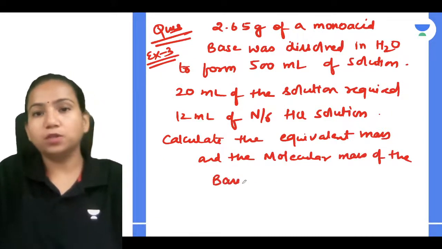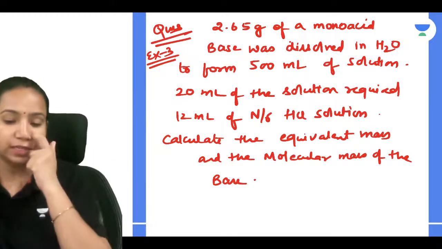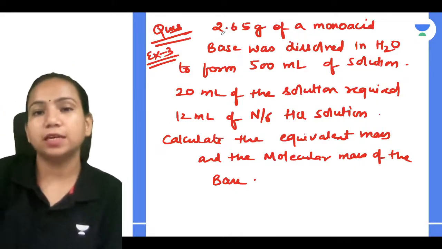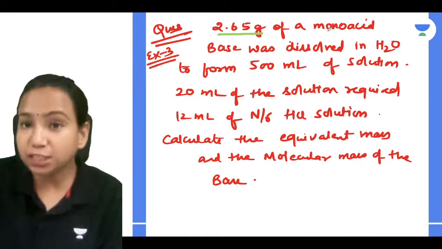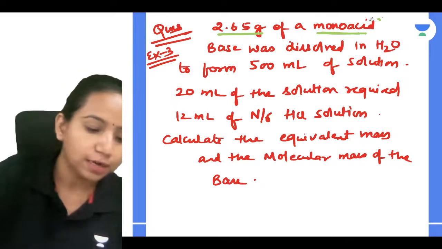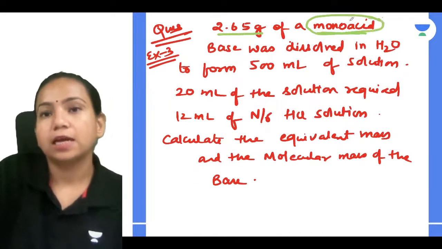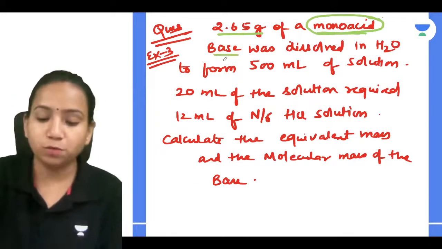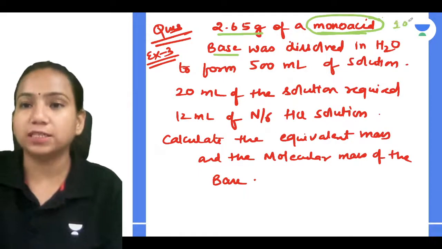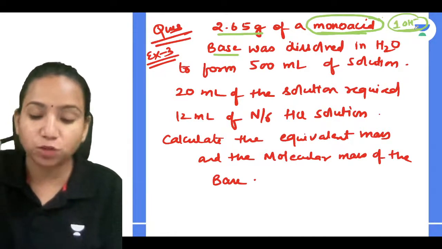So I want everyone to read this question once. I'm giving 30 seconds and then we'll start solving it. Everyone read this question and tell me, are you able to understand how to do it? So the question is 2.65 gram of monoacid. First of all, everyone knows what is monoacid, guys. So what do you mean by monoacid base? It's a base which gives only one OH minus ion. So the acidity of the base they have given is 1.